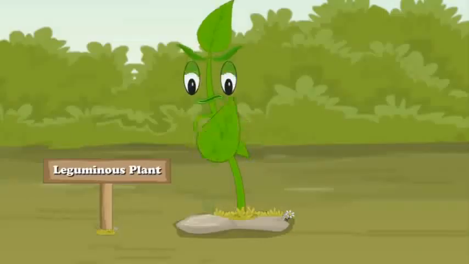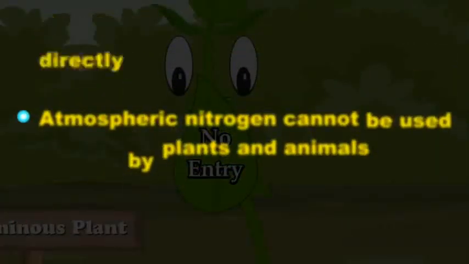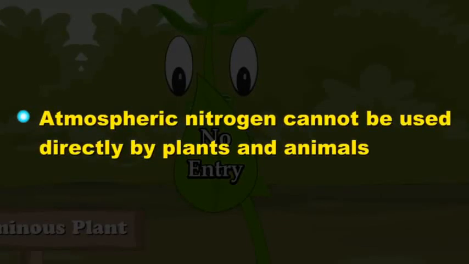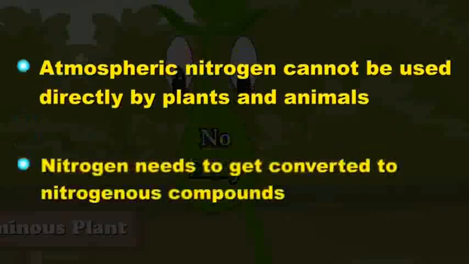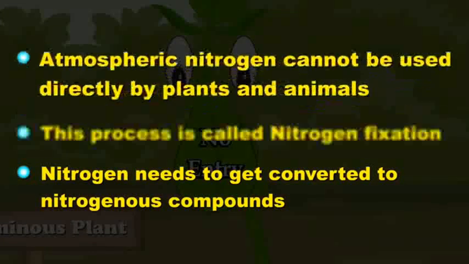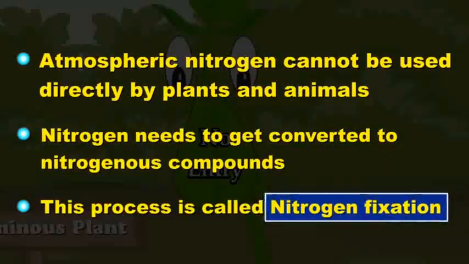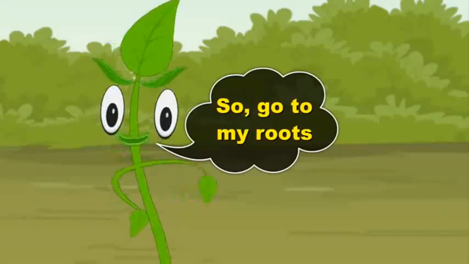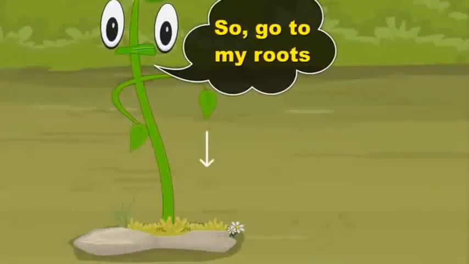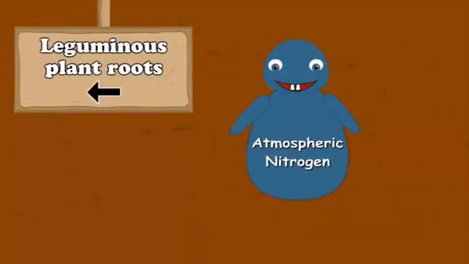To begin with, atmospheric nitrogen cannot enter a leguminous plant directly. Atmospheric nitrogen cannot be used directly by plants and animals. Nitrogen needs to get converted into nitrogenous compounds, and this process is called nitrogen fixation. Nitrogen compounds, it may be nitrites or nitrates. Let's see how it goes. First, the atmospheric nitrogen goes into the roots. It is there present in the soil also.